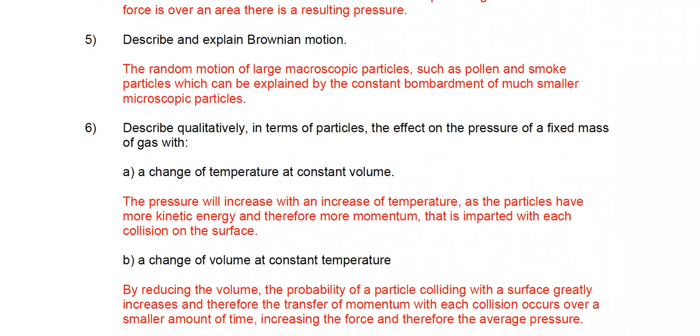Number 5. Describe and explain Brownian motion. Well, the random motion of large macroscopic particles such as pollen and smoke particles, which can be explained by the constant bombardment of smaller microscopic particles.